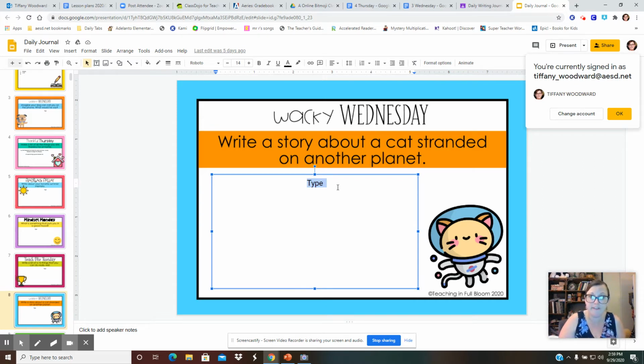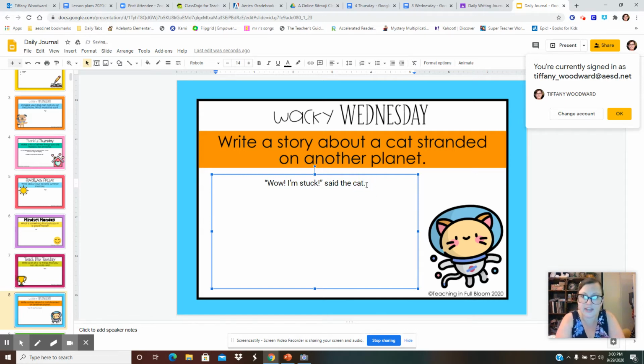Okay? You might even want to have some talking in there. Remember, quotation mark, quotation mark? The cat could say, "Wow, I'm stuck." Like this. "Wow, I'm stuck," said the cat. And that could be how you start your story. And then you could go on to tell what the cat does next.